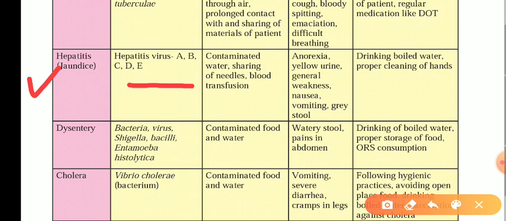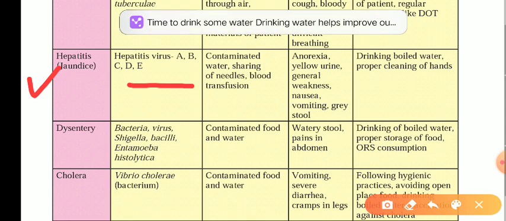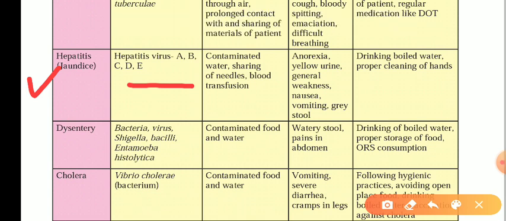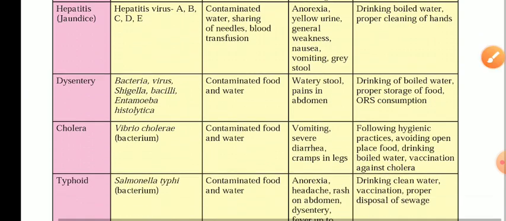If there is sharing of blood, or transfusion of blood, or sharing of a needle, then there is a chance that this virus can transfer from one body to another body, and that may lead towards hepatitis. Then anorexia, yellow urine, general weakness, nausea, vomiting, gray stool: these are all symptoms of hepatitis. Drinking boiled water and proper cleaning of hands is proper care for this disease.